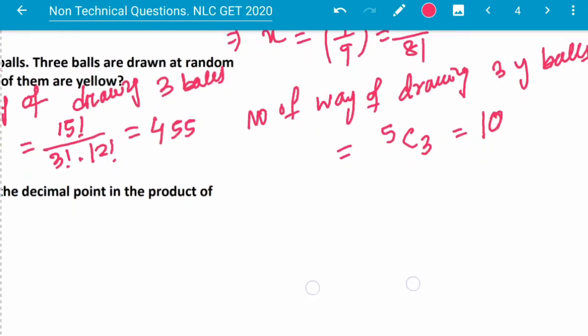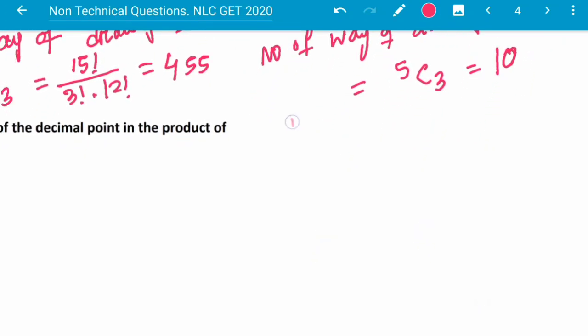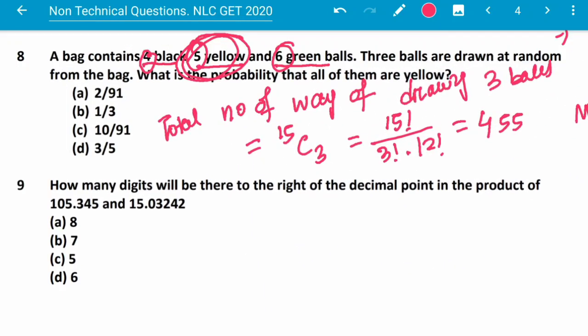5C3, this is 10. So what is the probability? Probability is 10 by 45, 5. This is 2 by 91. So this is option A.